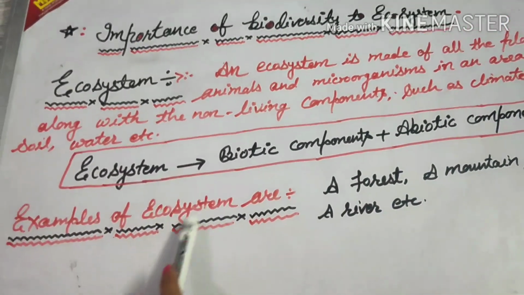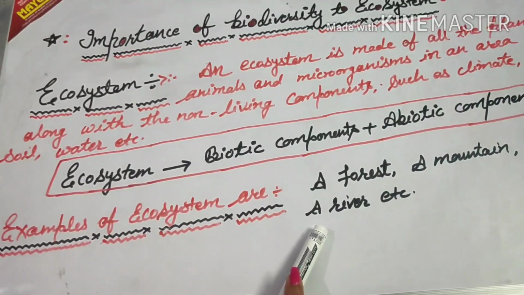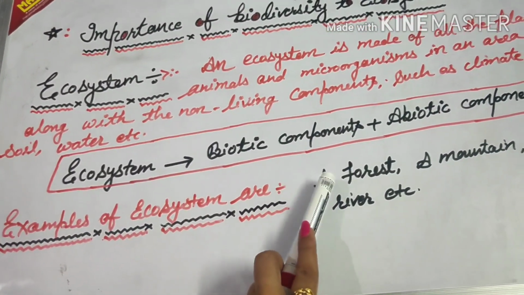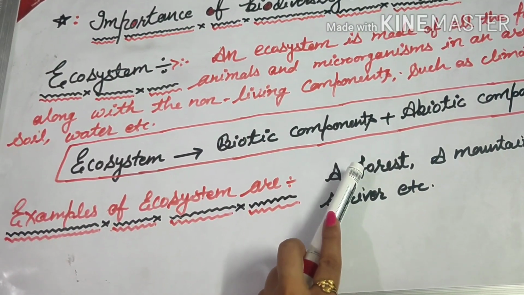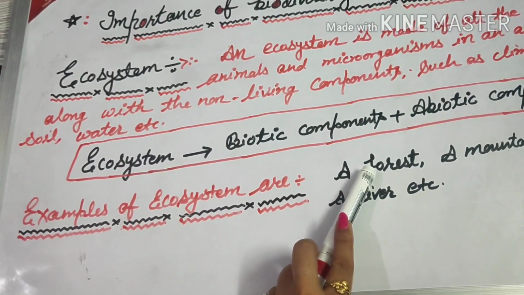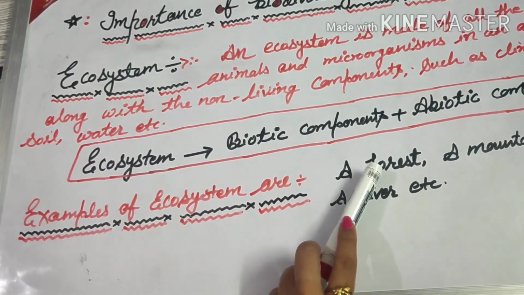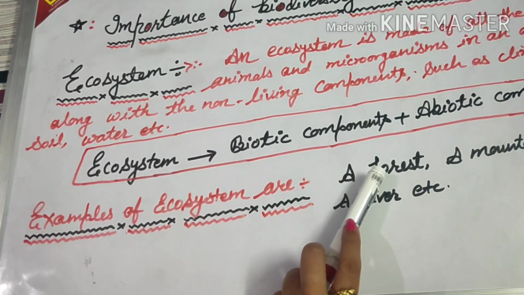Some examples of ecosystem are a forest, a mountain, a river. A forest is an ecosystem because within the forest you have non-living components like water, soil, air, and living components like plants, insects, animals.